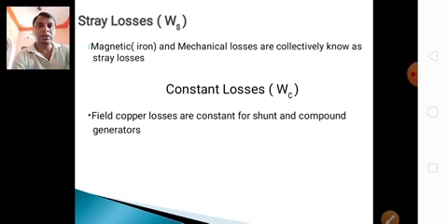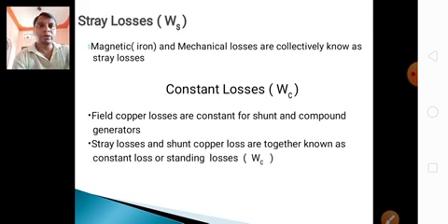Next, constant loss. What is constant loss? Constant loss means stray losses plus shunt field copper losses. Field copper loss is constant for shunt and compound generators. The stray loss and shunt field copper loss together are known as constant loss or standing losses.